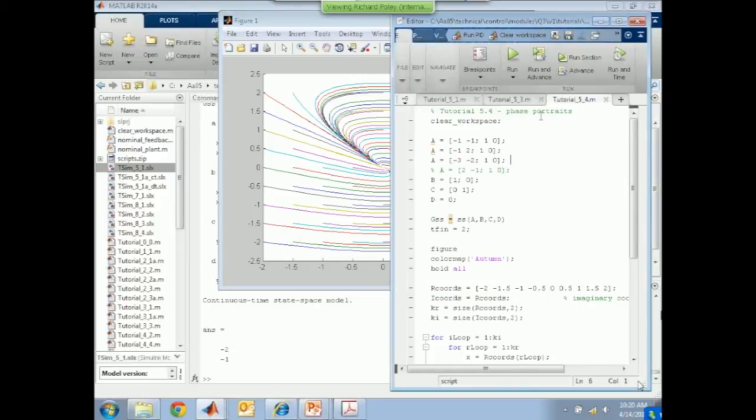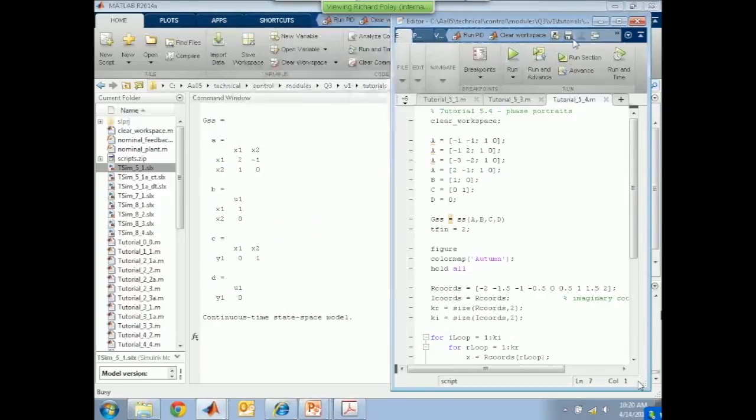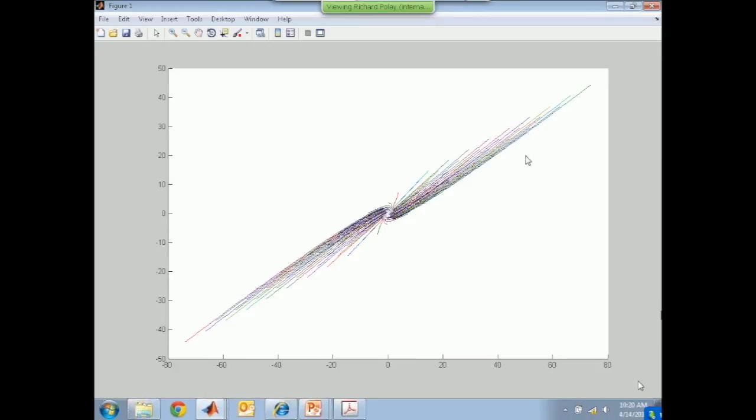And then the final one down here. Let's give that a go and see what we've got. Well, stable or unstable? Unstable. Any doubt about that? And it's a what? Unstable focus. Yeah, I would say it's an unstable focus. It's a bit hard to see unless you zoom in on it, and then I'm going to lose resolution. But there is a kind of swirliness associated with it. So we would suspect that the eigenvalues were in the right half plane and complex. Right? Absolutely, complex conjugates, aren't they?